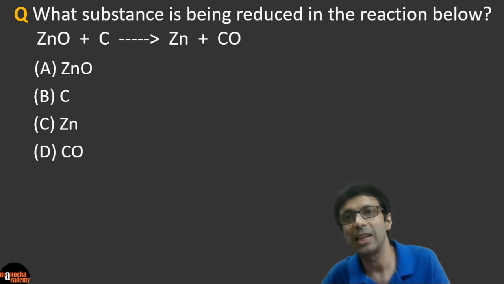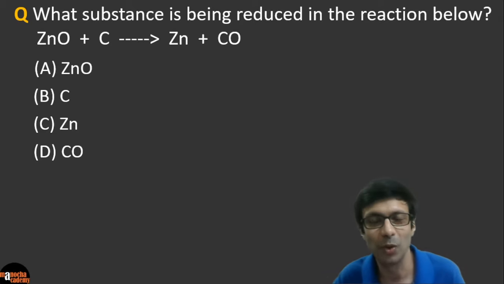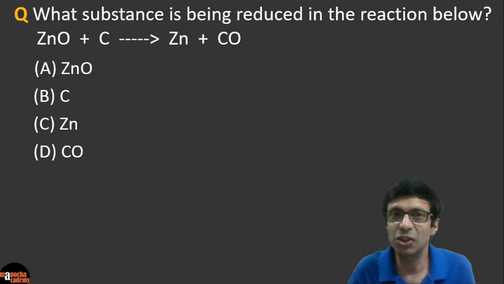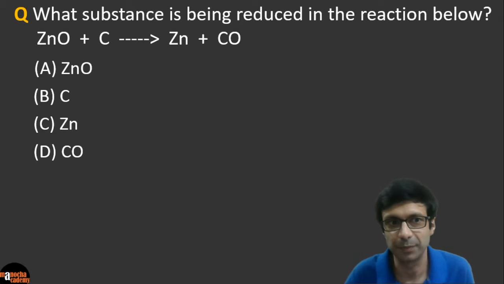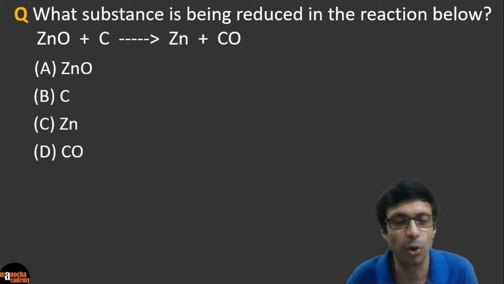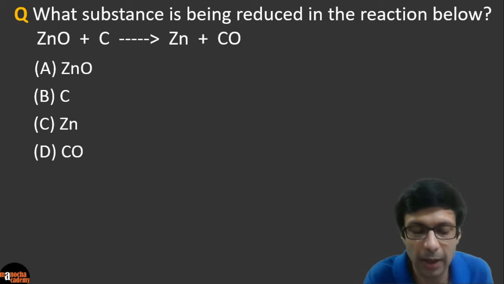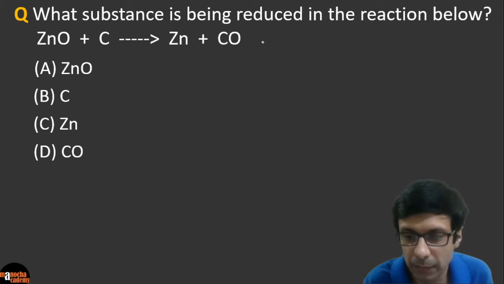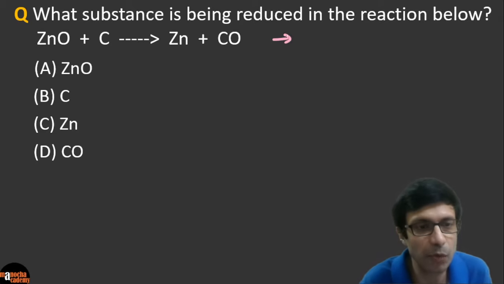What substance is being reduced in the reaction below? What do you guys think? The reaction is zinc oxide plus carbon gives zinc plus carbon monoxide, right? And so which substance is being reduced in the reaction below? So go ahead and try this out. Guys, you know what type of reaction is this one? What is this type of reaction known as?